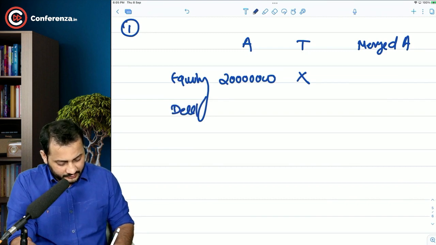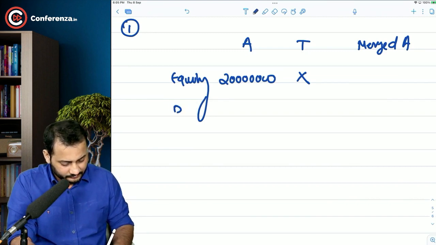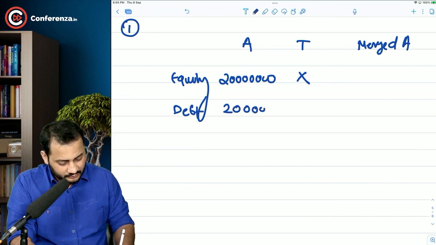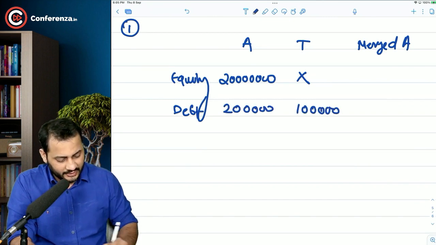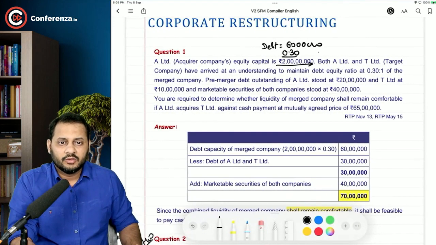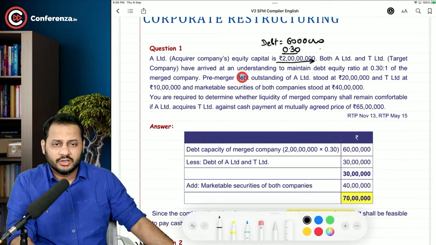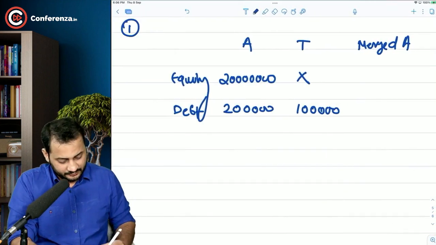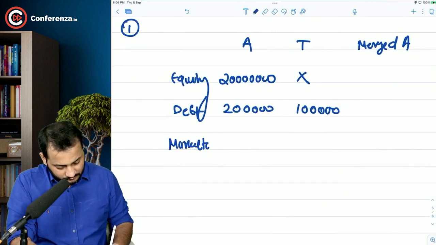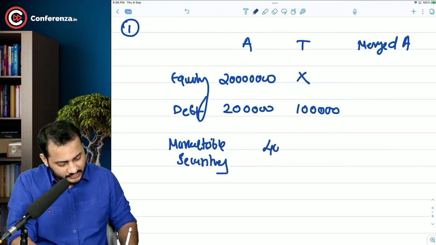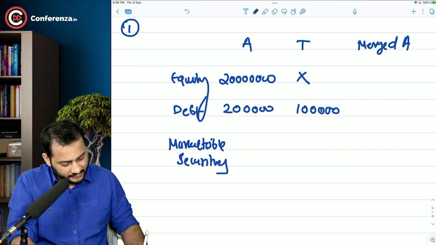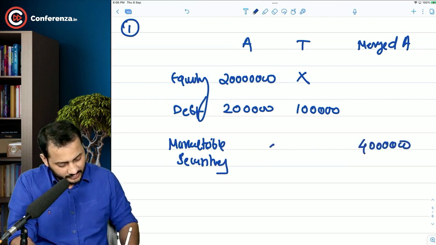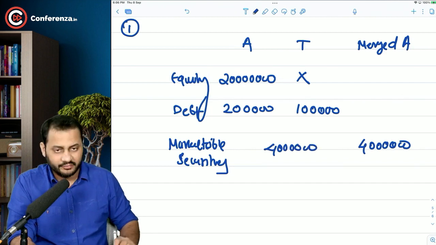What is the debt amount right now before merger of both the companies? 20 lakhs and 10 lakhs. Okay. Now what is happening? Let's have a look. And marketable securities of both the companies stood at 40 lakhs. This is of both the companies. That means I can take it here as well, 40 lakhs. The bifurcation is not given, so that's okay.